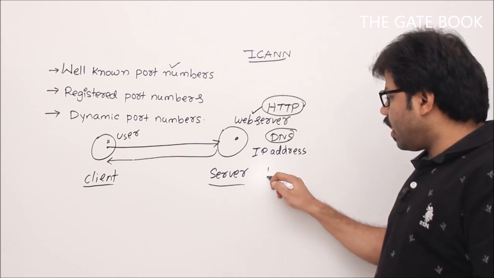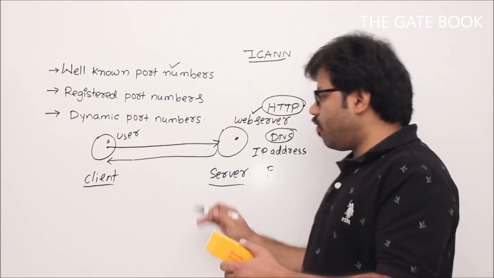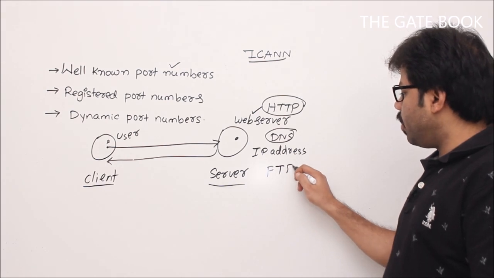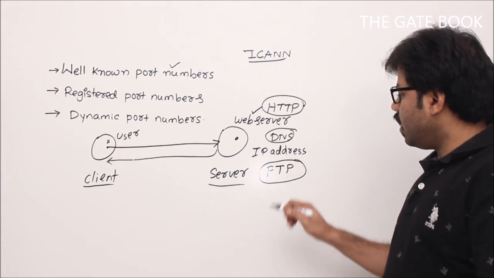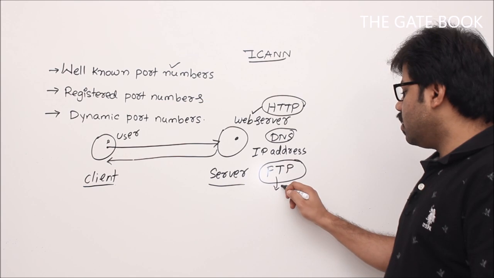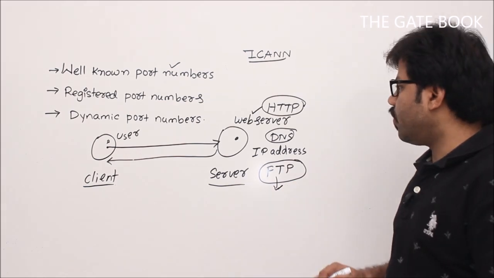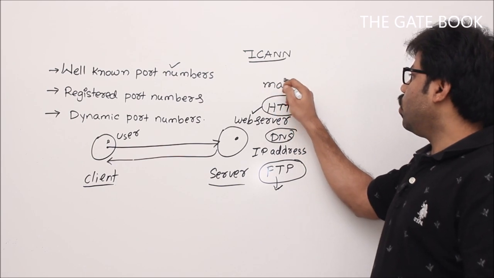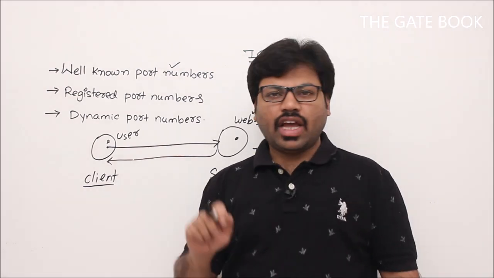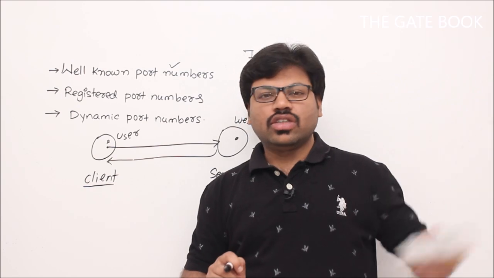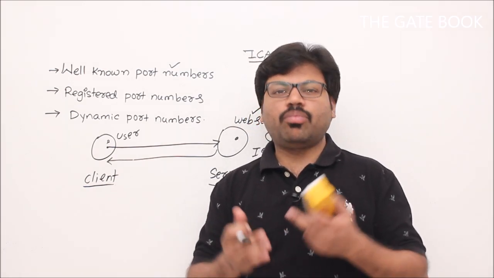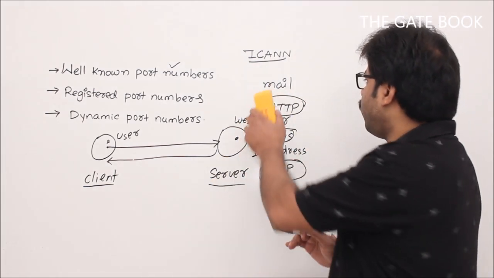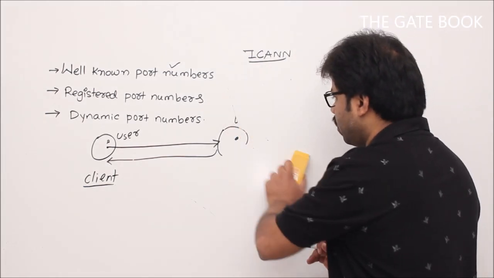Similarly, for file transfers, example, you want to transfer a file from one server, then there should be one process, that is FTP process, okay. Now we will see that FTP will have again some well-known port number. In that way, all that important applications, example, you have a mail application, you want to access a mail. For that we have to communicate with mail server. So mail server is also one of the popular things.